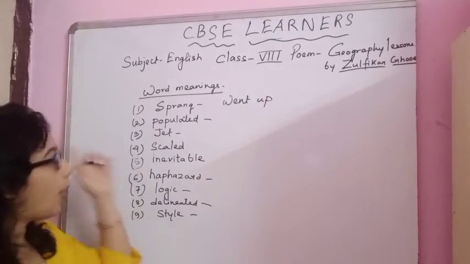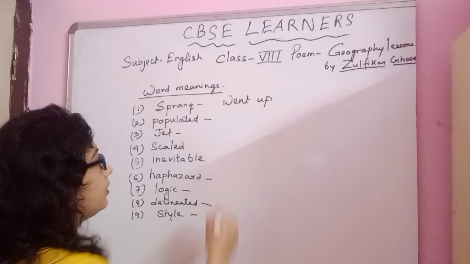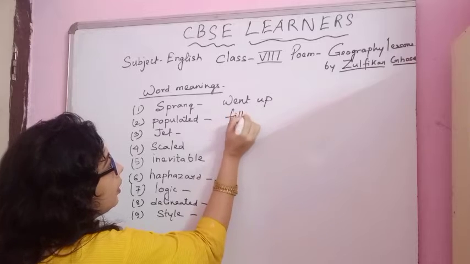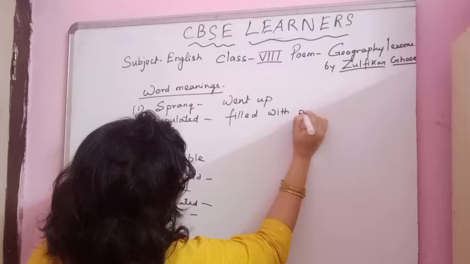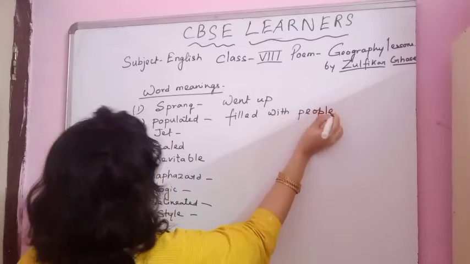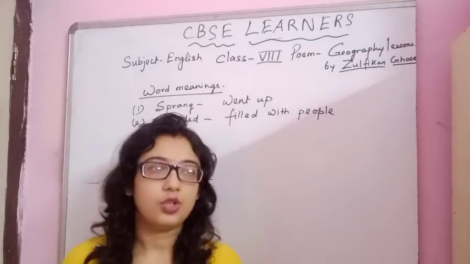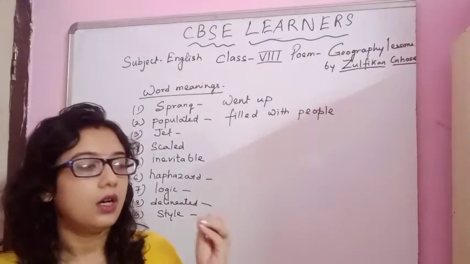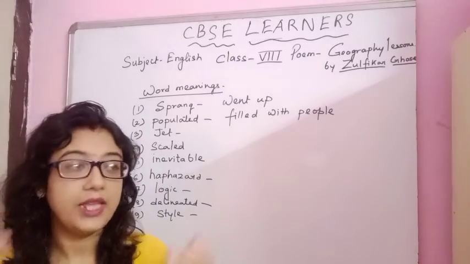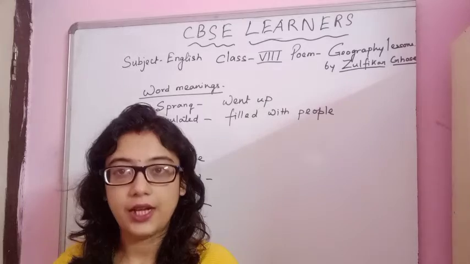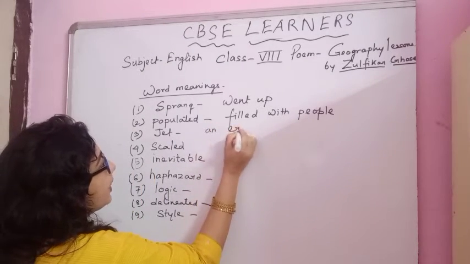Okay, populated, what does the word populated mean? Filled with people. Now jet means what? It can be either a rocket or an aeroplane. So most probably the poet cannot go by rocket and cannot sit outside. So in this poem he is referring to the jet as an aeroplane. Okay, an aeroplane.